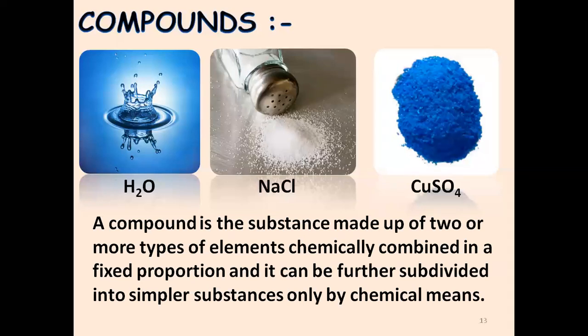Like if I take the example of water, water is made up of two elements, hydrogen and oxygen, jiska composition bhi fix hai. Always H will be 2, O will be 1. See, in everybody's home there is water available. सबके घर पे पानी आता है, right? ऐसा है कि आज हमारे घर पे H2O आने वाला है, कल उसके घर पे H2O2 मिलेगा, फिर किसी के घर पे HO2 आएगा.